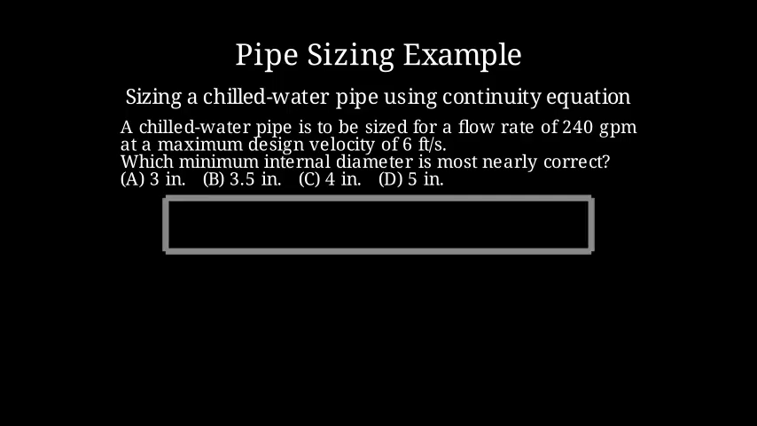We'll draw a straight pipe and then add an arrow inside to show the direction of water flow. We will use the continuity equation, which relates flow rate, cross-sectional area, and velocity. The equation is Q equals A times V.